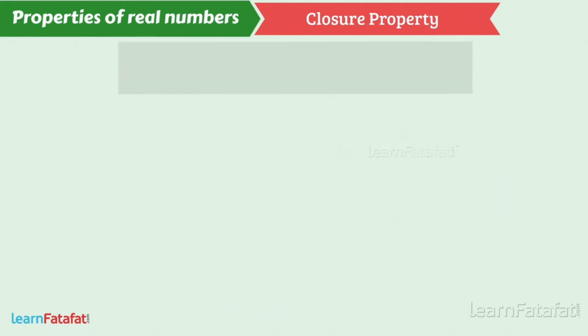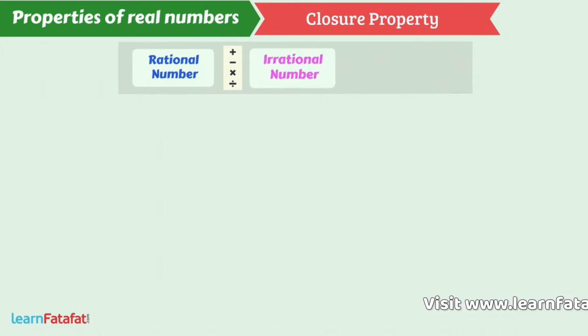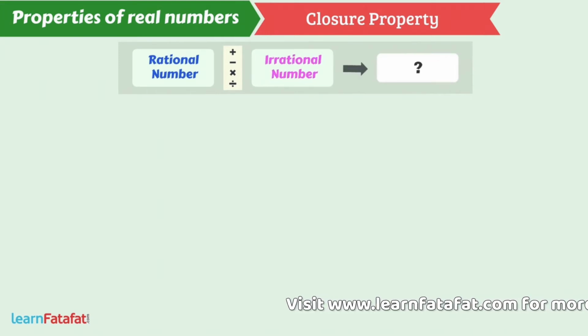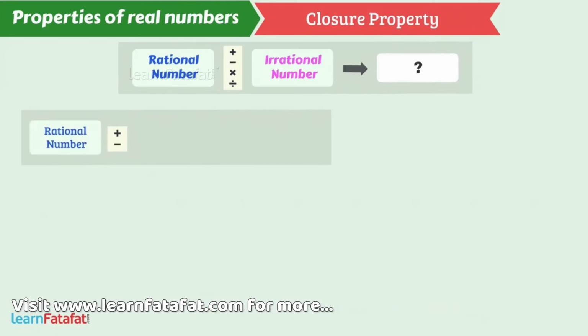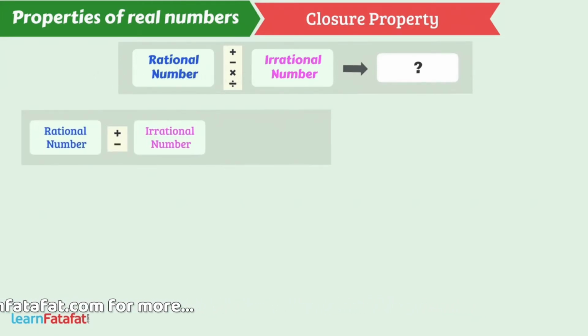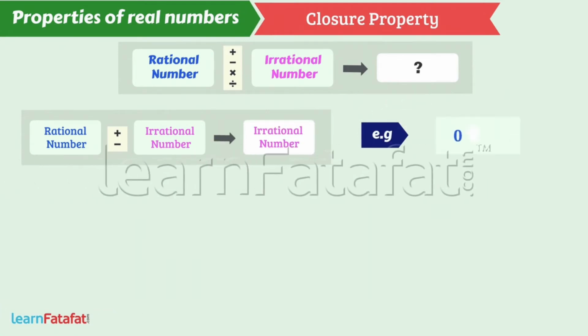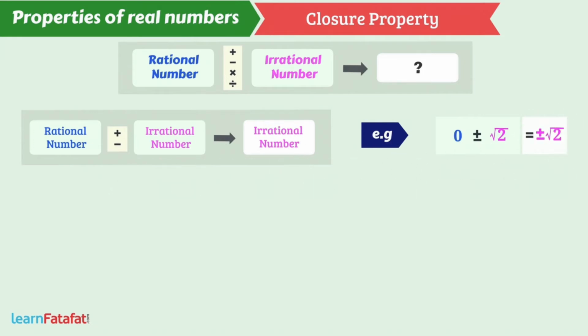When we speak about mathematical operation between one rational number and one irrational number, then we observe following facts. The addition or subtraction of a rational number and an irrational number is irrational. For example, 0 plus minus root 2 is equal to plus minus root 2, which is an irrational number.